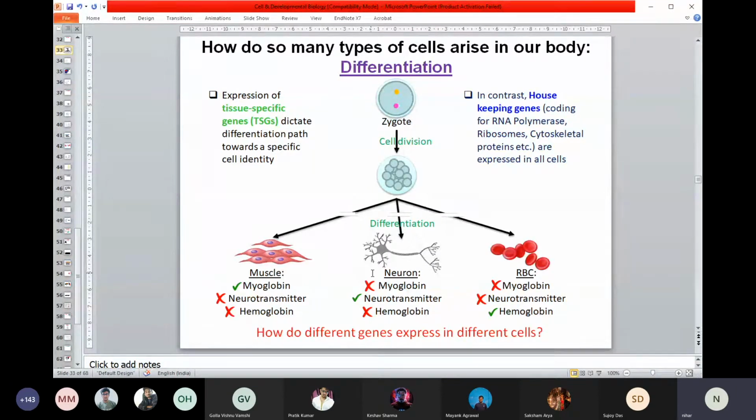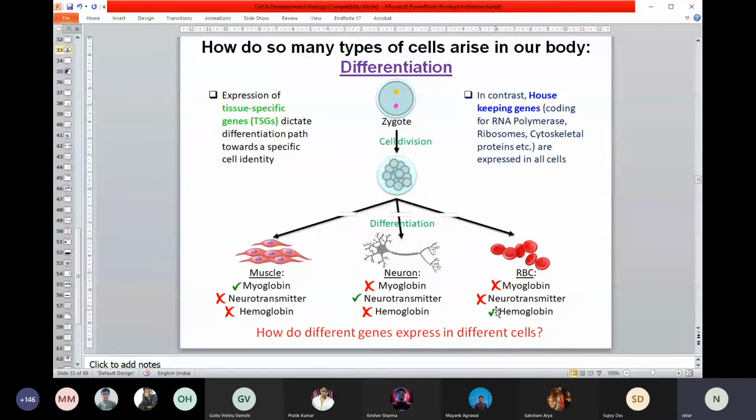On the other hand, if you think about the brain, where there are neurons, then if this cell has to make a neuron, there will be specific expression of a particular type of, say, neurotransmitter. Similarly, if a blood cell has to be produced from this cell, then it has to be capable of producing a specific protein that is there in your red blood cell, here called hemoglobin.